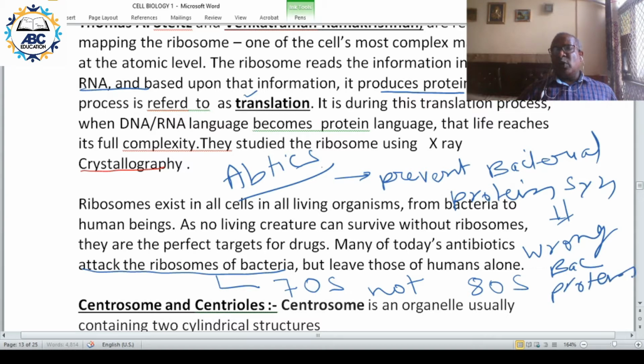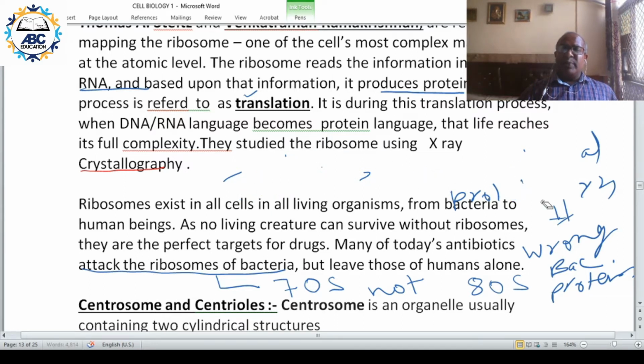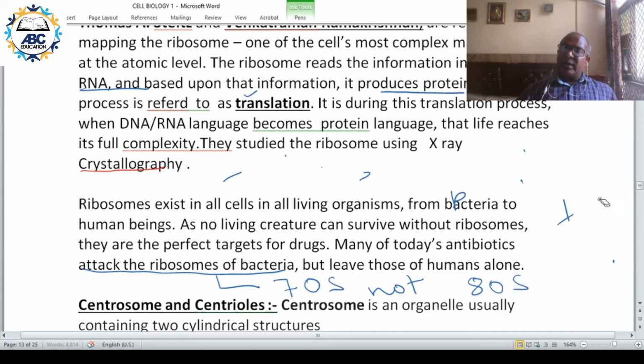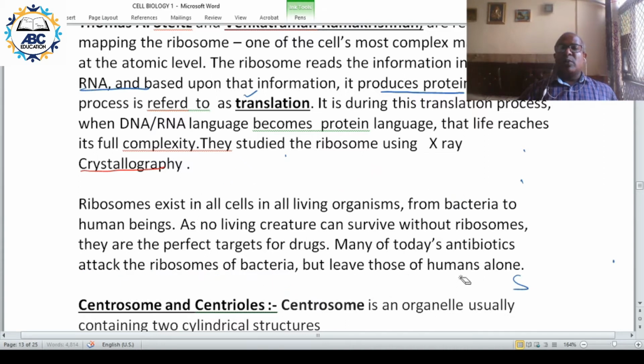So either it will block the protein synthesis or a wrong protein is formed. That is the mechanism of action of antibiotics. That is how antibiotics help in overcoming the disease condition. Either the bacteria is not making the protein or the bacteria is making a wrong protein.